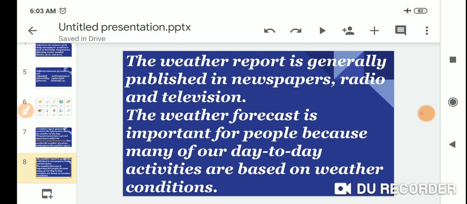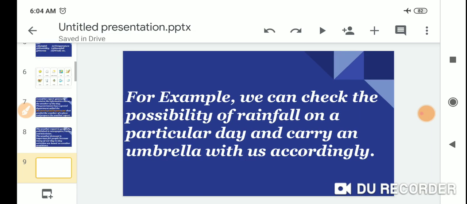The weather forecast is important for people because many of our day-to-day activities are based on weather conditions.